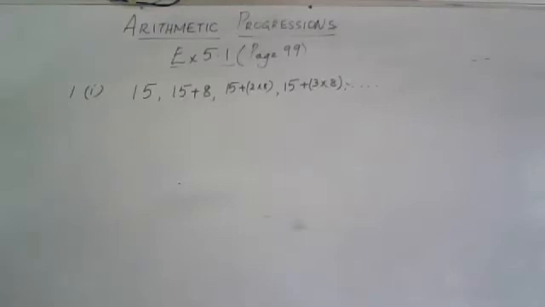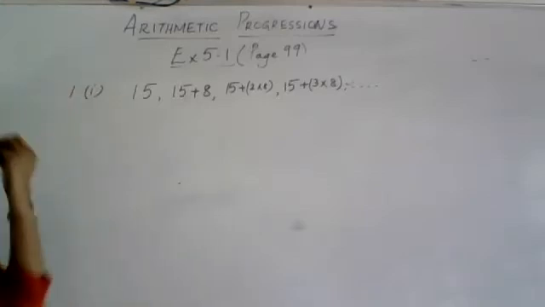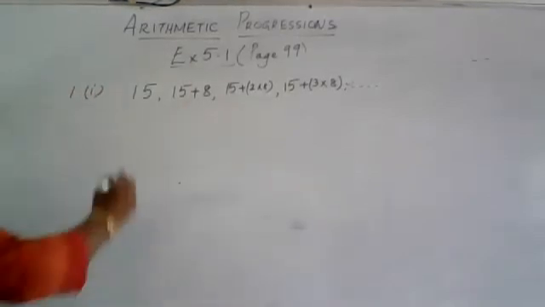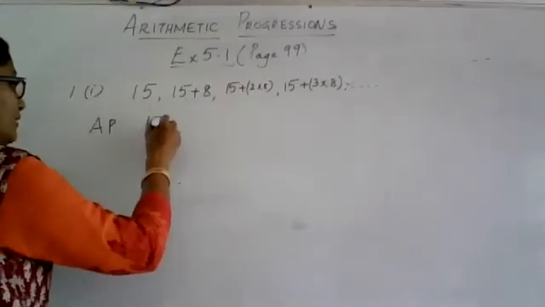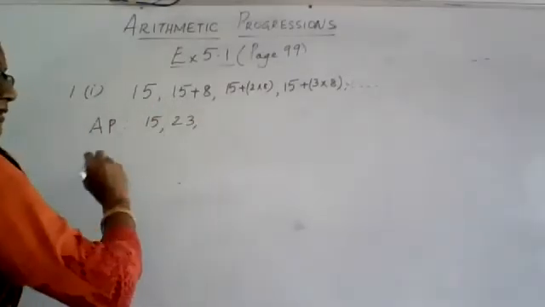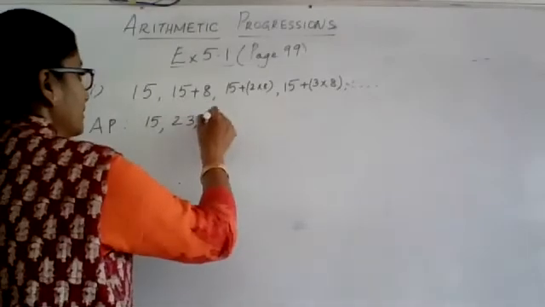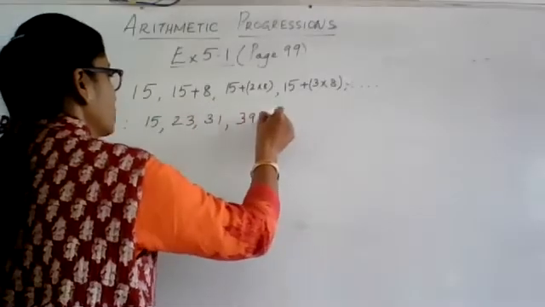So it is going like an AP, because every time you add the fixed number to the preceding term, you get the successive term. So yes, it is an AP, in the form 15, 23, 31, 39 and so on.